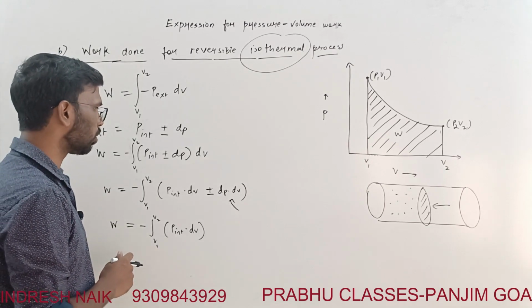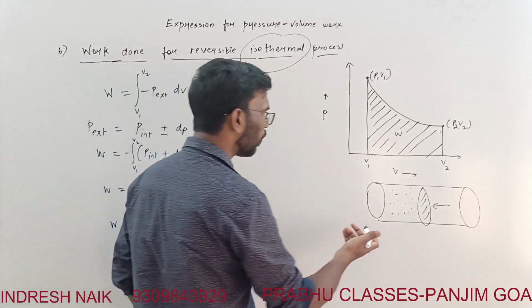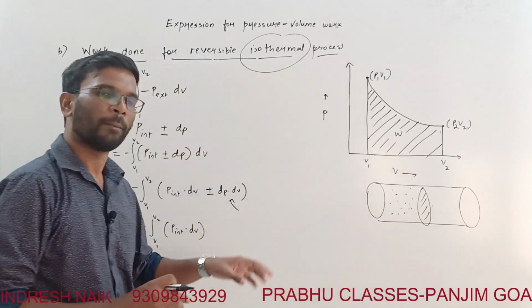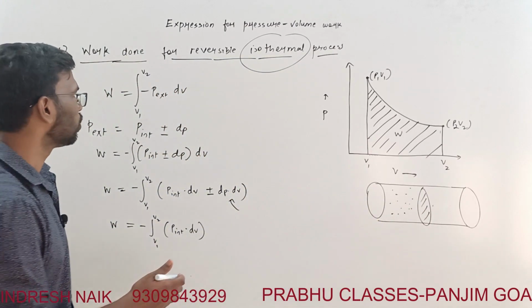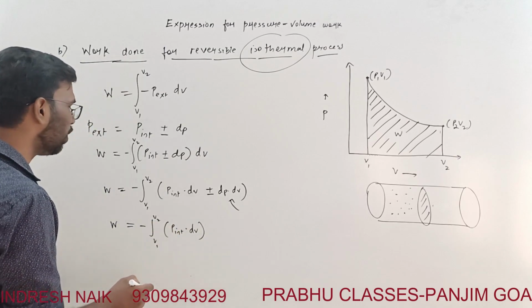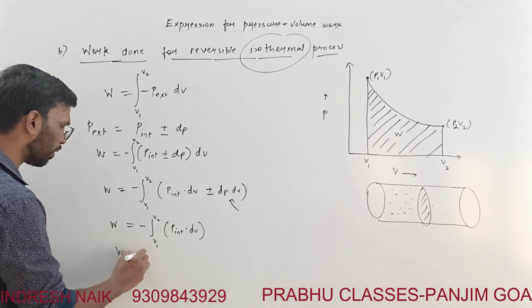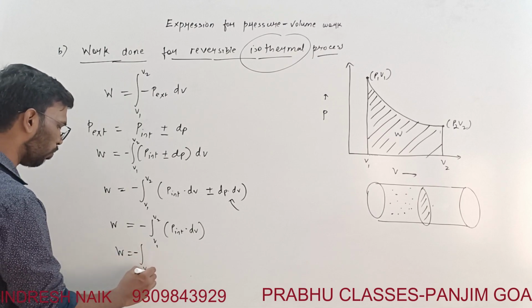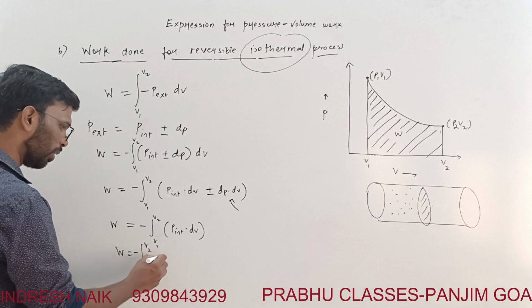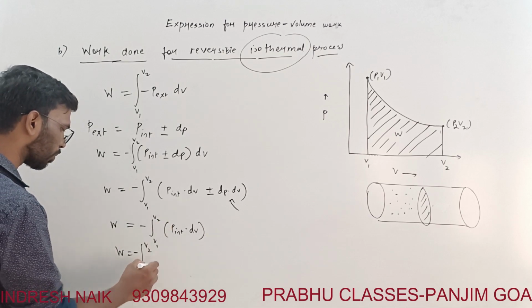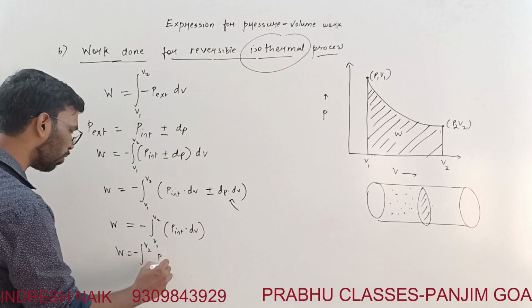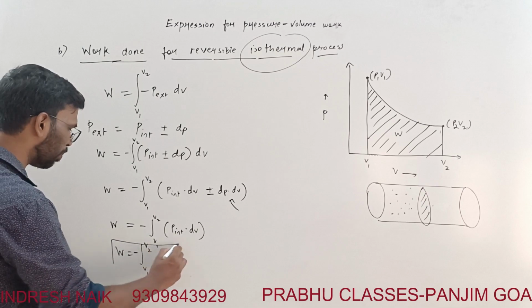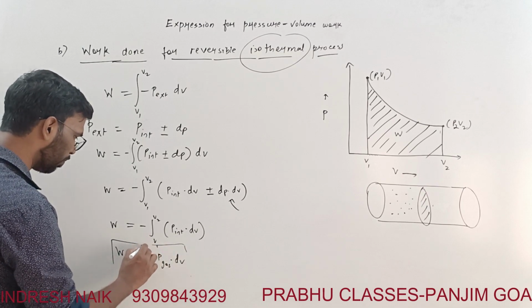Or even expansion. Even if it is expansion, the expansion is due to the pressure of the gas, right? So what I'll write is that work done is equal to the integral of minus P internal, V1 to V2. Instead of writing P internal, I'll write pressure of gas into dV. This is the simple equation which we are getting over here.